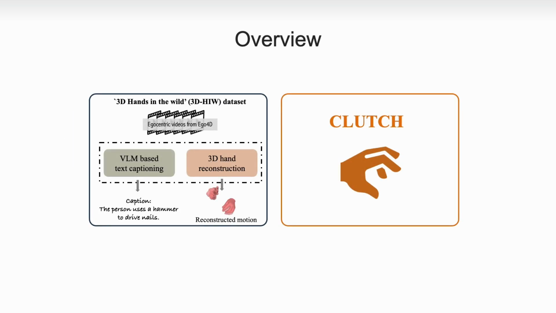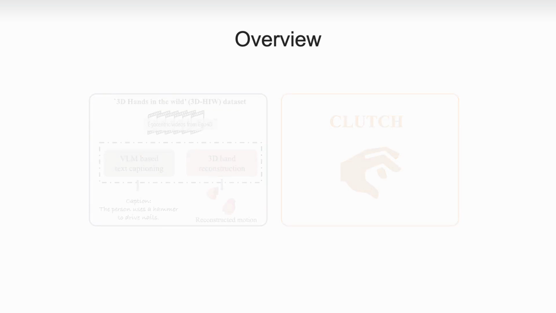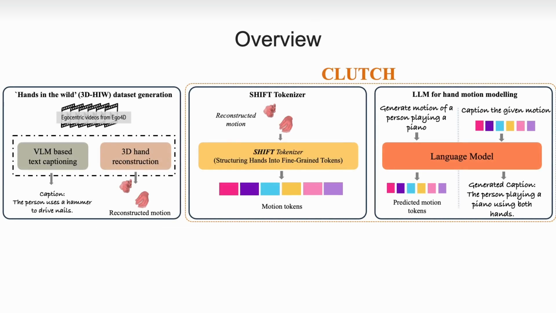Firstly, we introduce 3D Hands in the Wild, a large dataset of hand motion sequences and aligned text descriptions. Secondly, we propose Clutch, an LLM-based hand animation and captioning model with two critical innovations: a novel VQ-VAE architecture to tokenize hand motion coined Shift, and a geometric refinement objective to fine-tune Clutch.